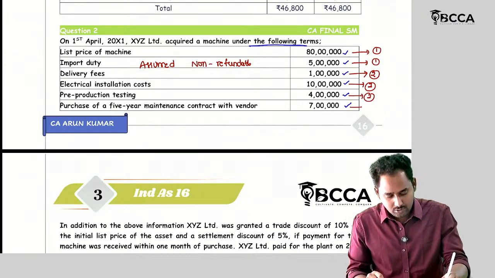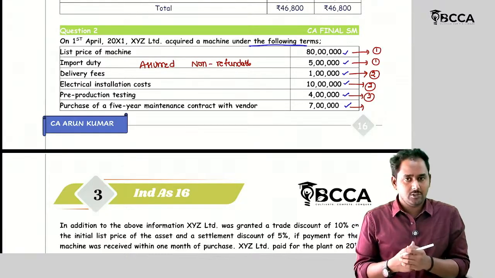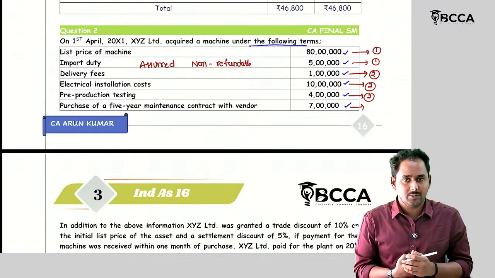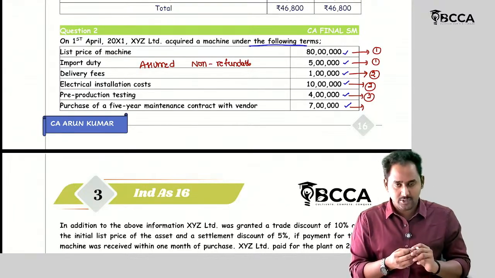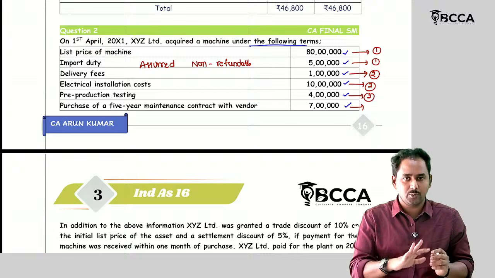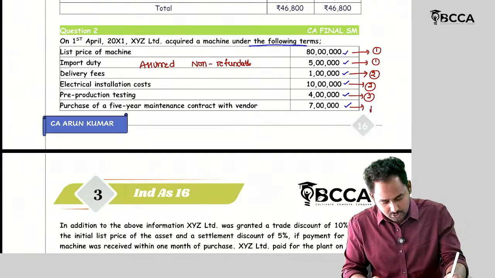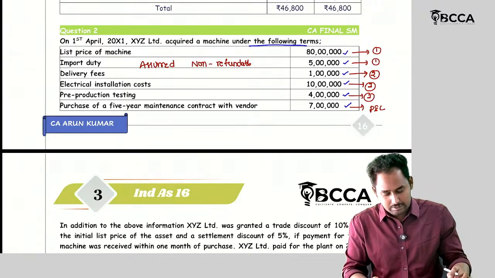So purchase of the maintenance contract with the vendor. Because it's a maintenance contract, when the machinery needs maintenance, it is after it is involved in the production. So these expenses are incurred after the machinery is put to use. So this should be transferred to P&L.